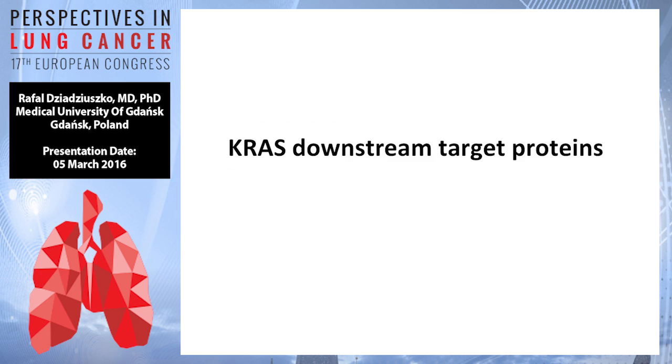being developed. Now, RAS itself is a very difficult target to directly target, so the strategies of targeting directly the KRAS protein are still in preclinical development. There are many studies, however, that take into consideration the KRAS downstream target proteins.